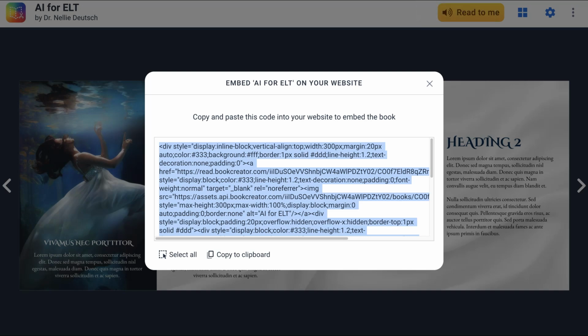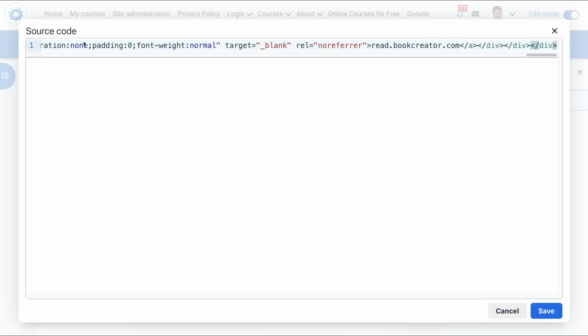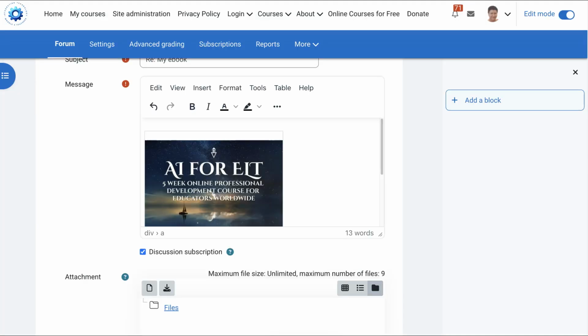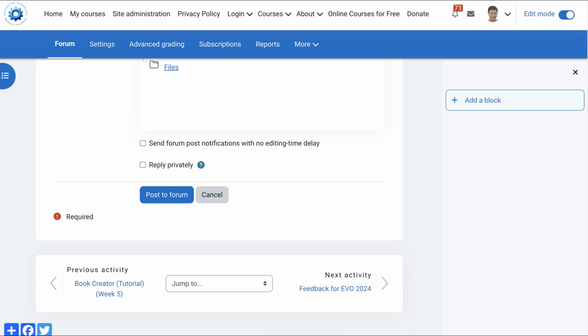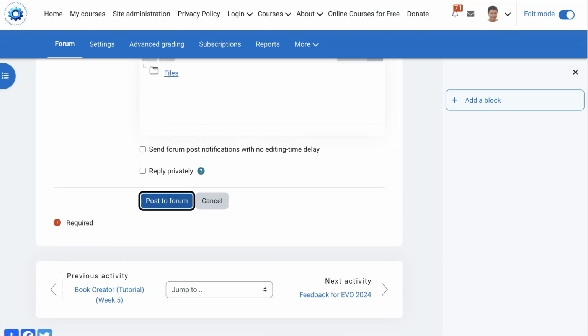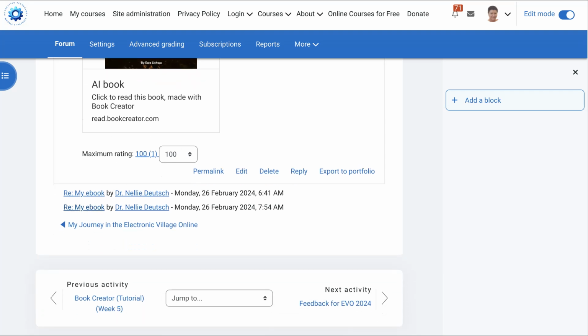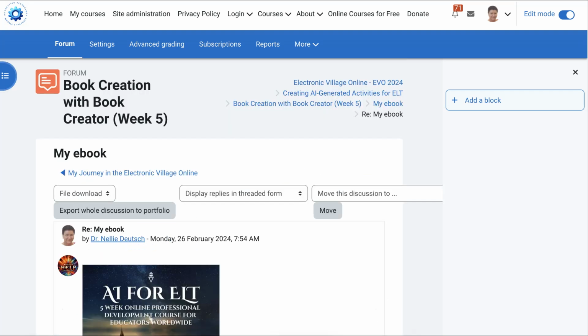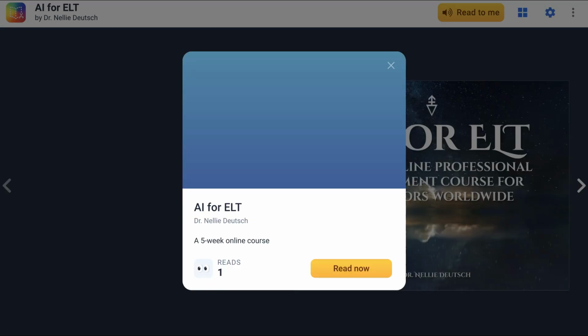Going to go back into the course. Here we are in the source code in the highlighted area. And now it looks like a code. Okay, it's not just the link. And there is the book. Yay! So let me just save it, post to forum. Can't really save it. And then open it up. There's my book. Now what others will do, they'll just click on it and it'll take them to the book.